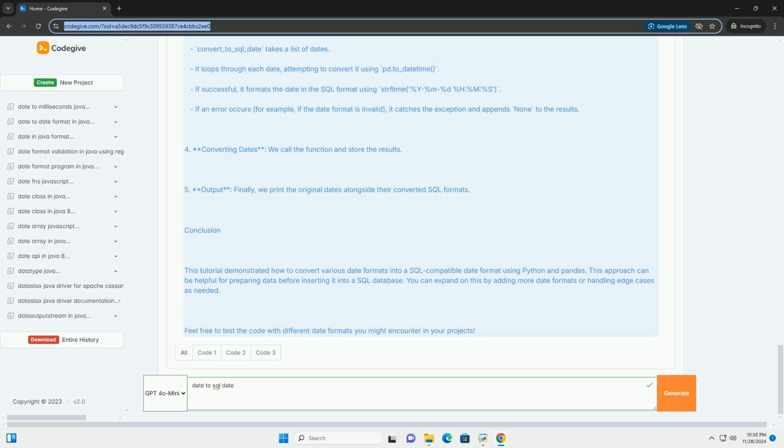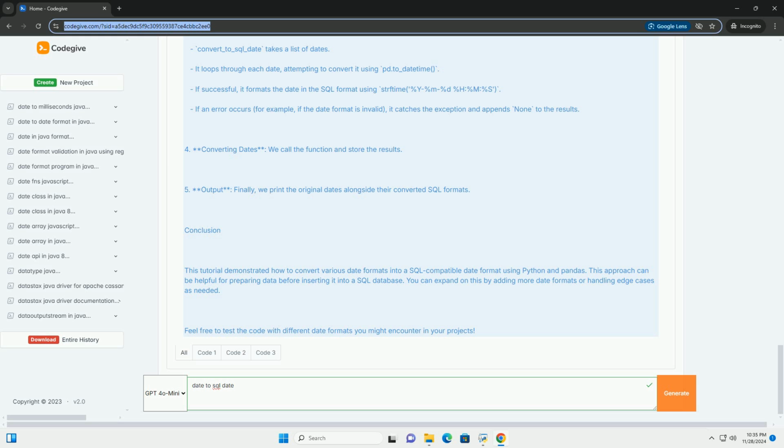Step 2, using pandas to convert dates. Pandas provides a very convenient function called pd.to_datetime, which can parse dates in various formats and convert them into a standardized datetime format. Here is how to do it. Code example.